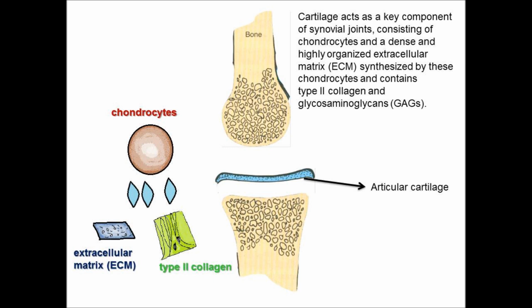Why am I saying this? Because when there is destruction of this articular cartilage, where proteases are present, there will be destruction of the blue and green colored extracellular matrix, and also of type 2 collagen. So these are the main pathogenesis occurring in the articular cartilage. Let's look at the pathology part.